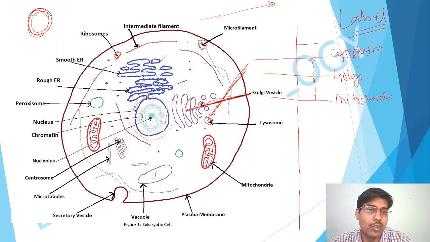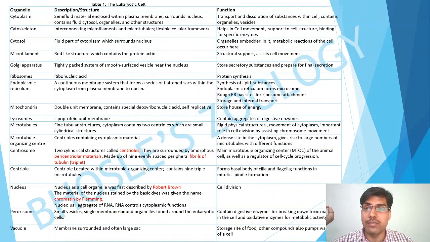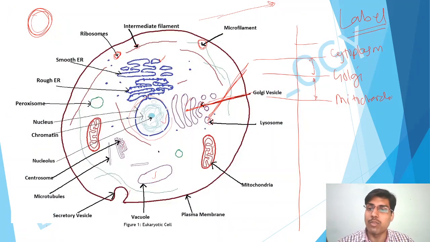In the end, this will make your diagram more aesthetic. Next, we will start to get the information about these organelles.